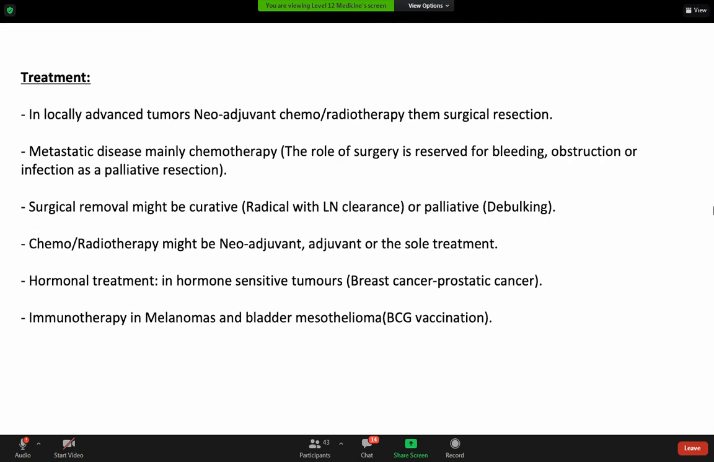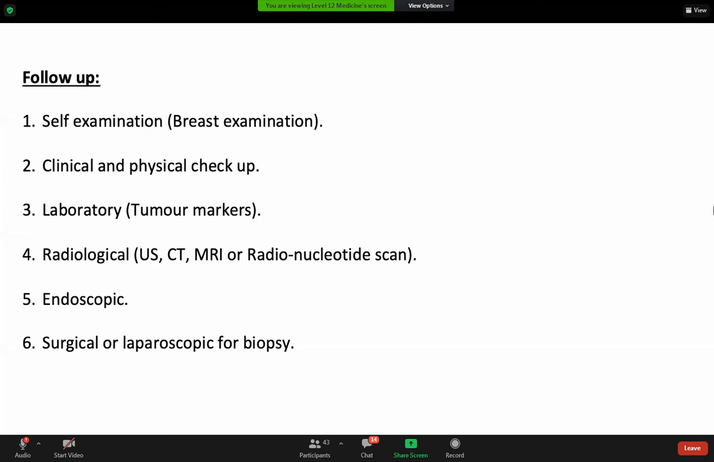We have to remember this as well. Sometimes you do the surgery, you know there is a metastasis. You're not doing the surgery to treat the tumor, you just treat the symptom caused by the tumor. For example, bowel obstruction, you do a stoma to release the bowel, okay? As a palliative procedure. Follow-up: self-examination, like breast for example, clinical and physical checkup, laboratory like tumor marker, radiological, either with ultrasound, CT, MRI, endoscopic, surgical, or laparoscopy.